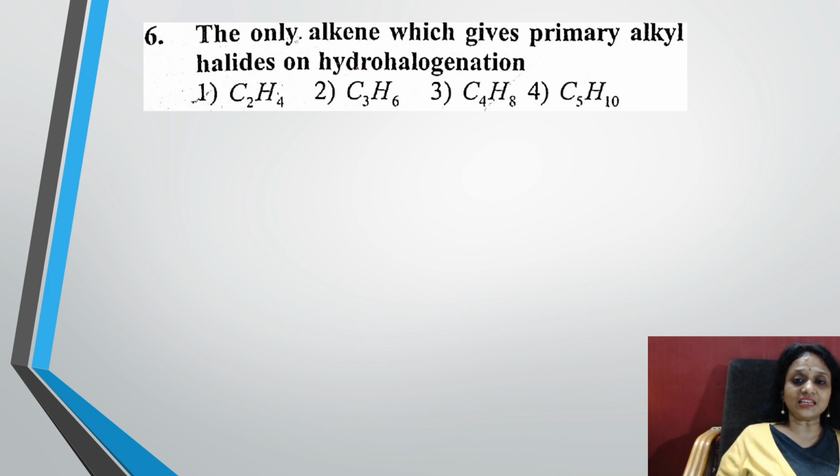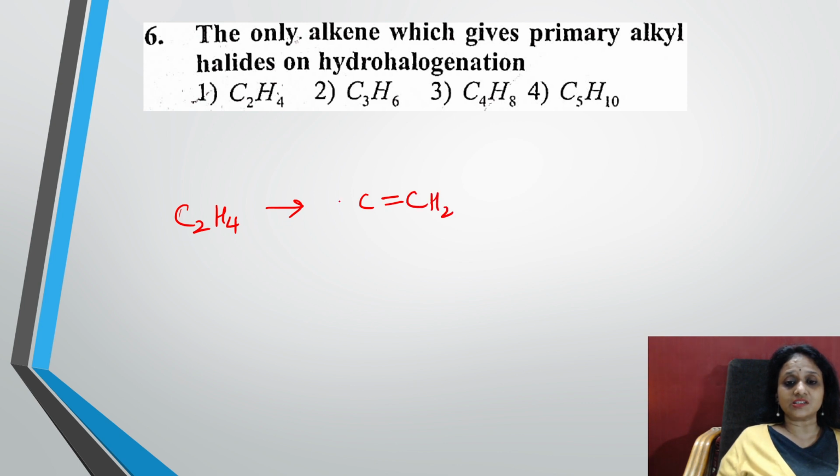The only alkene which gives primary alkyl halide on dehydrohalogenation. Oh wow. So basically, what is this? We are going to take any of these. Let us take which one we'll check. Let us start with the first one only. So C2H4. So C2H4 is written like what? They said the only alkene. So let us elaborate. CH2 double bond CH2.